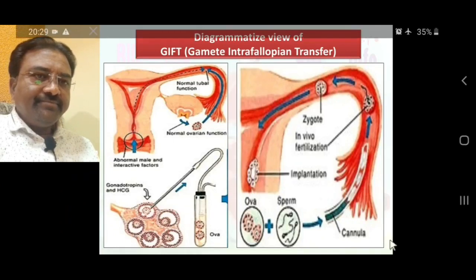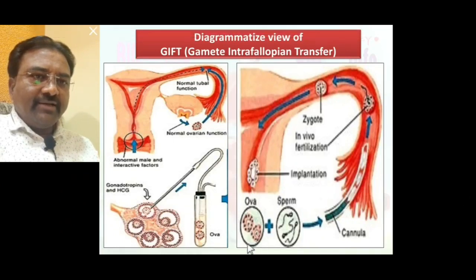Most of the time, a gamete like the egg, that is the female gamete, and a gamete like the sperm, that is the male gamete, both gametes, egg and sperm, are transferred into the ampulla of the oviduct of the female reproductive system through a catheter. Such a technique is also gamete intrafallopian transfer. So here we see the diagrammatic view of GIFT, that is gamete intrafallopian transfer.